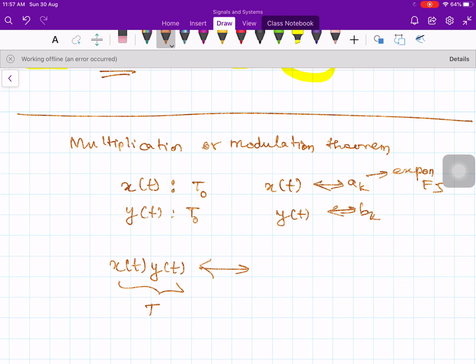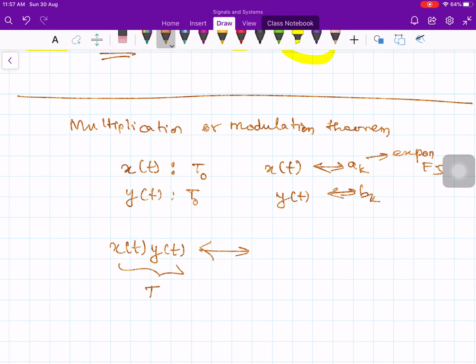We can expand it in a Fourier series with coefficients, let's say h_k. Individually the Fourier series coefficients are a_k and b_k, but for the product we denote them by h_k, where h_k is defined by the summation over l equal to minus infinity to plus infinity of a_l times b_(k minus l).